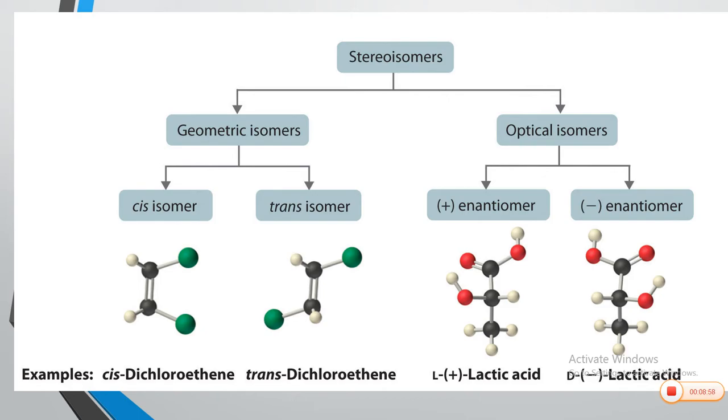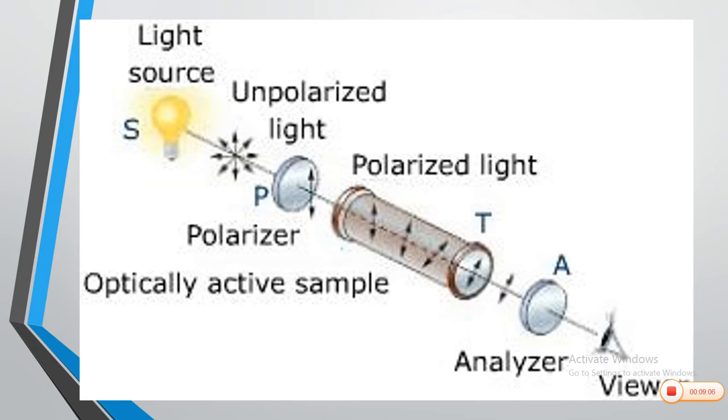In case of enantiomer, you can have difference in optical activity that we can see in detail. Okay. In optical isomers, or optical activity is the phenomenon in which the plane polarized light is rotated when it is passed through an organic compound. Okay. This figure shows the general schematic.